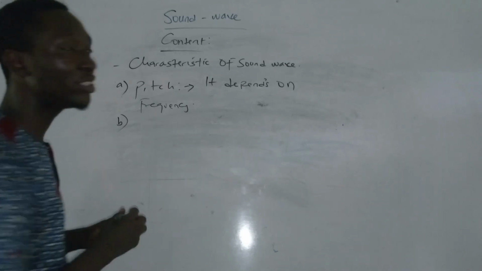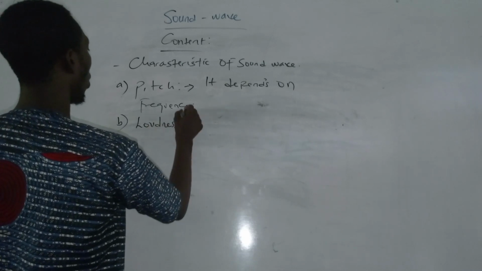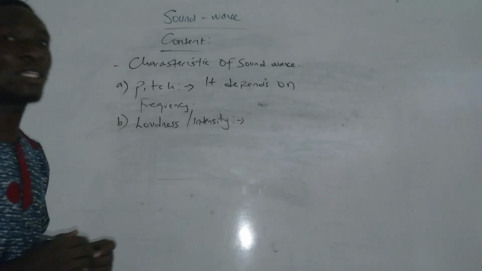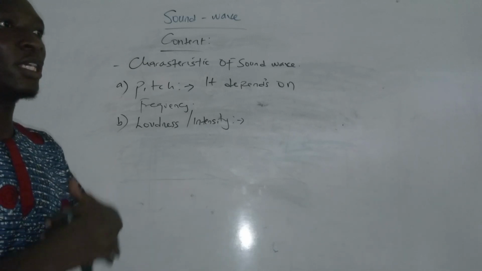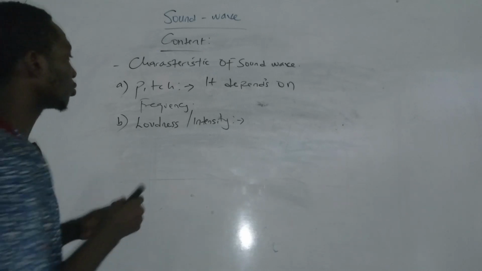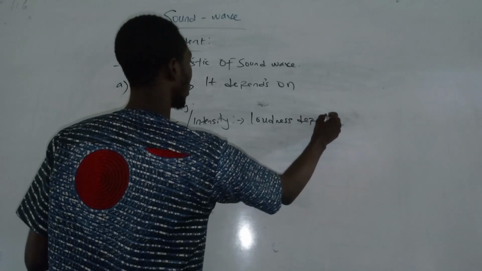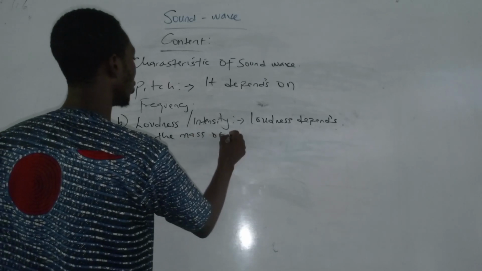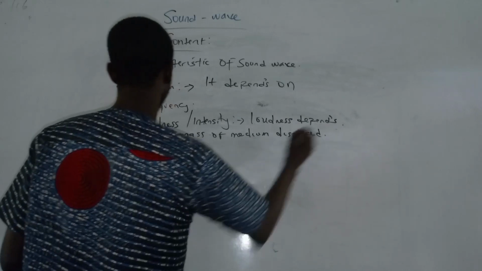Now the second characteristic of sound wave is loudness or intensity. What's loudness? Loudness depends on the mass of medium displaced. Are we together? The bigger the mass of medium displaced, the louder you hear the sound. So that's loudness.